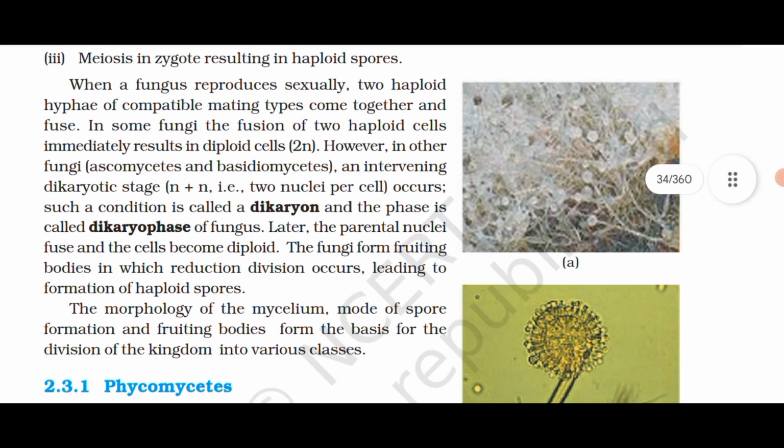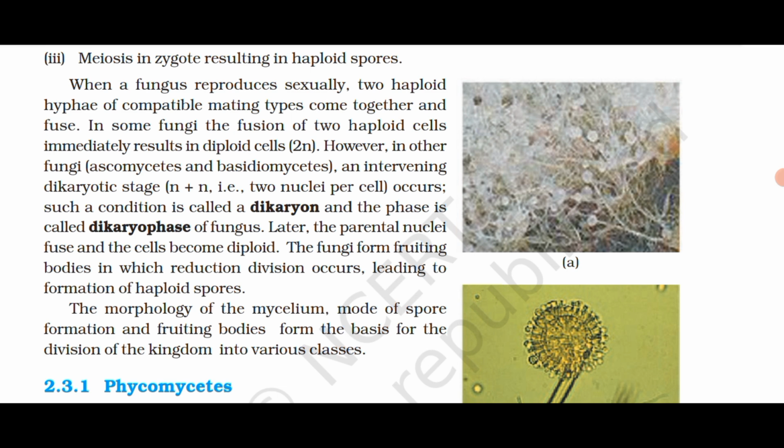Such a condition is called a dikaryon, and the phase is called the dikaryophase of the fungus. Later, the parental nuclei fuse and the cells become diploid. The fungi form fruiting bodies in which reduction division occurs, leading to the formation of haploid spores.